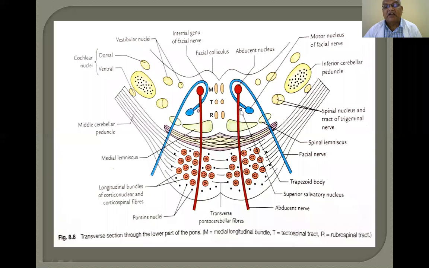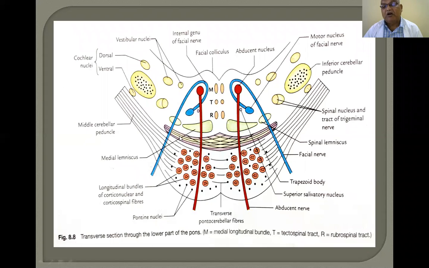So, the inferior cerebellar peduncle is not present. This is the motor nucleus of the facial nerve. The 6th nerve, 7th nerve, 8th nerve nuclei do not exist in the section of the pons at the upper part. So, these are all associated with the section of the pons at the lower part.